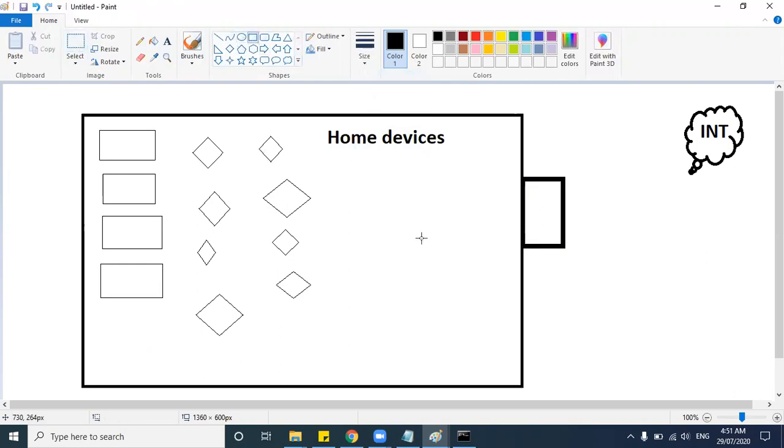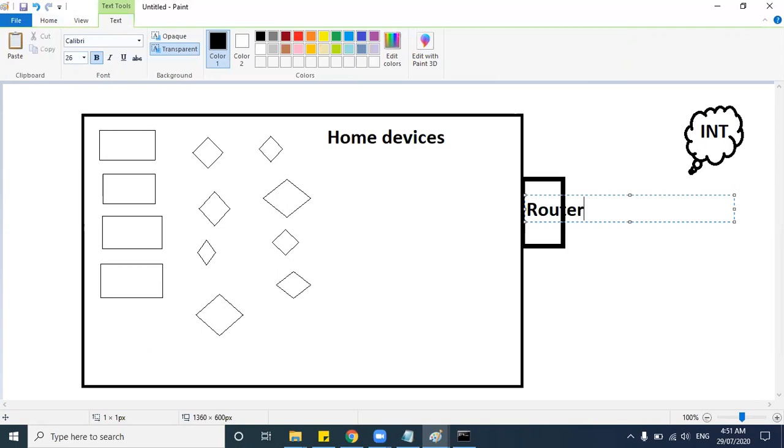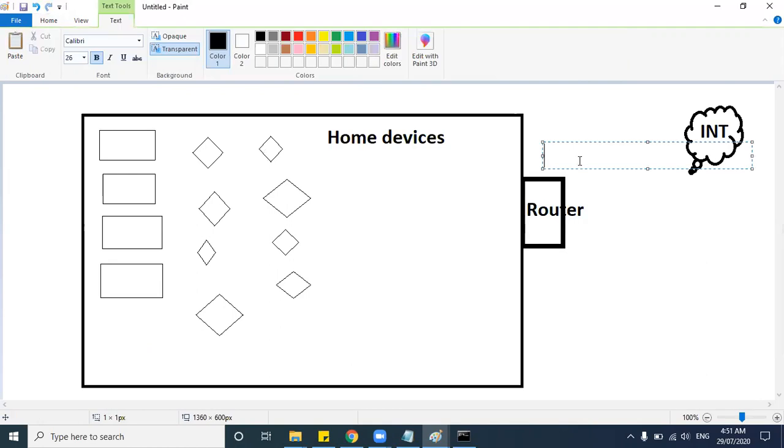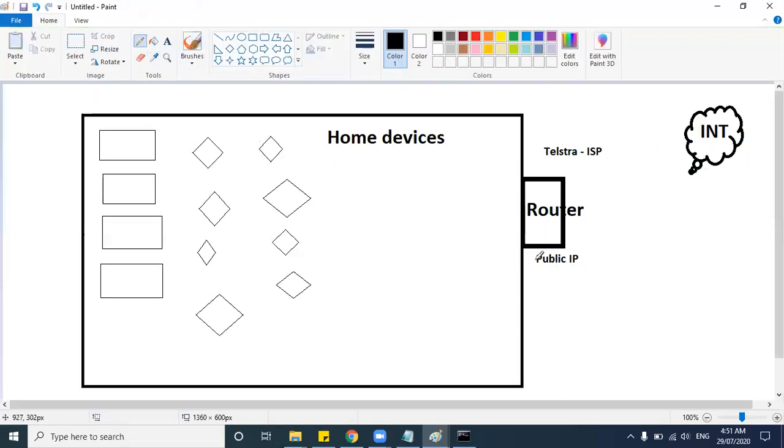So what they have done is, guys, you create a router. In your home, if you have an internet connection, you will have a router. This router will have only one public IP. Let's say you have an Airtel or a Telstra internet connection, called ISPs, Internet Service Providers. So this Telstra will give one public IP to the router, and this router will internally give you private IPs.